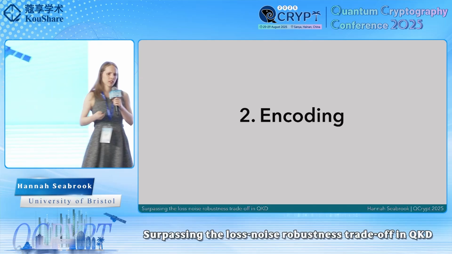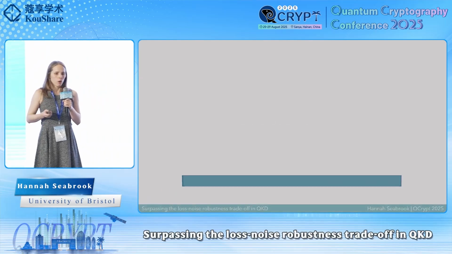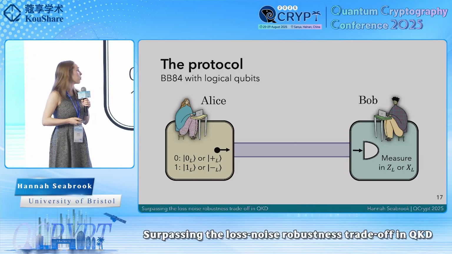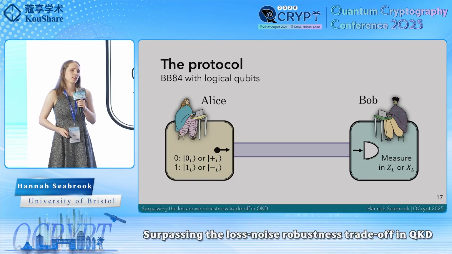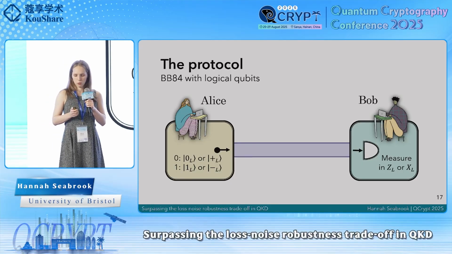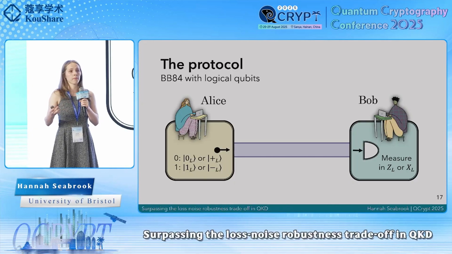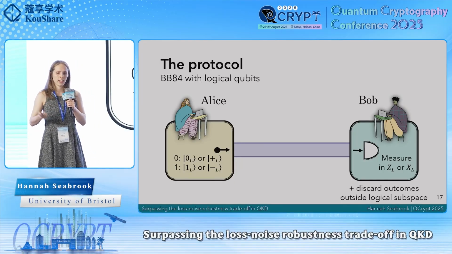So with that, what is our encoding? Well, our protocol is going to follow the standard BB84 scheme, but now we'll use logical qubits rather than physical qubits, which means we need to make one small adjustment: because Bob might measure his state as lying outside the logical subspace, he'll discard his outcome if this is the case.